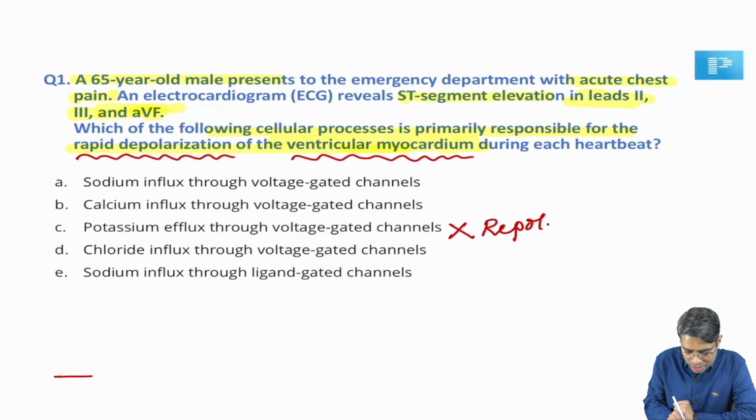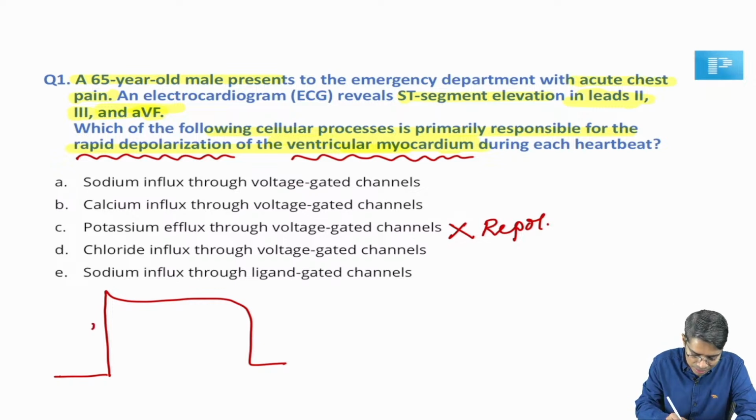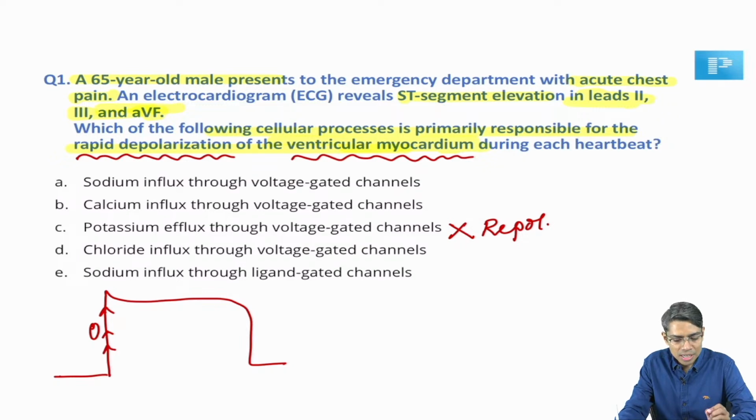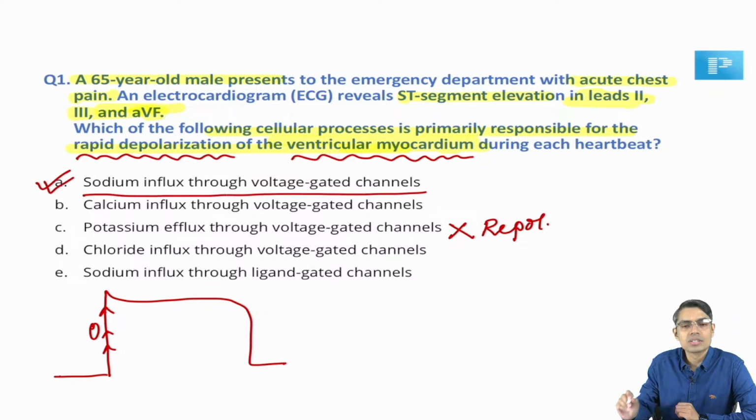All of you know that the action potential of the ventricular muscle looks like this, right? And here which phase is known as the rapid depolarization phase? That is phase number 0. This is the phase they are asking about, and we all know that phase 0 is due to rapid entry of sodium, rapid influx of sodium into the myocardial cell. So the answer to this question is direct: sodium influx through voltage gated sodium channel.